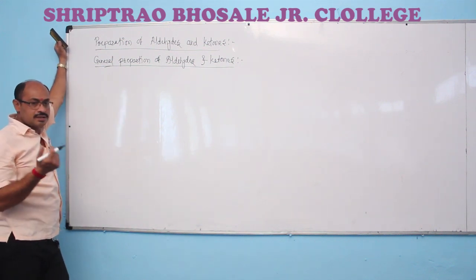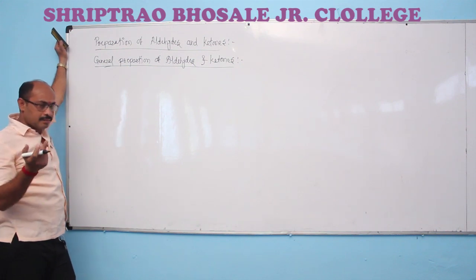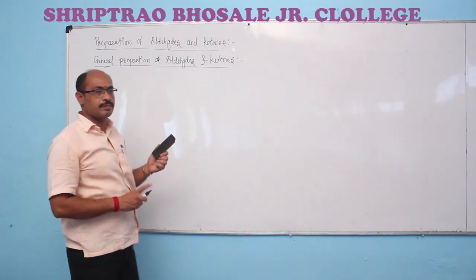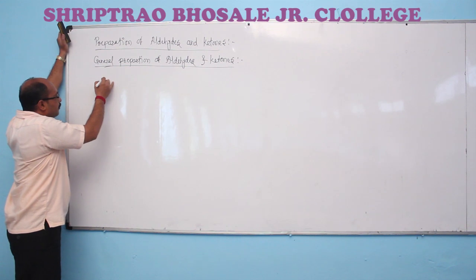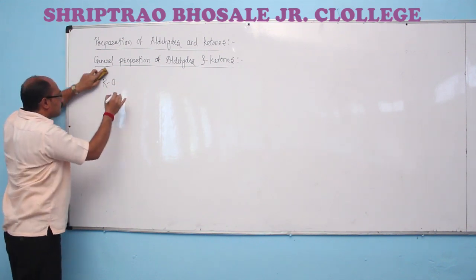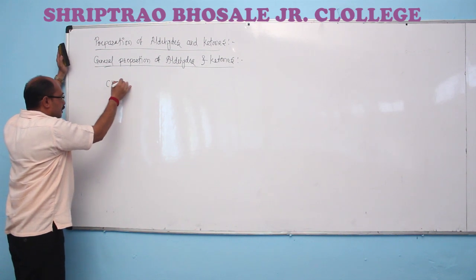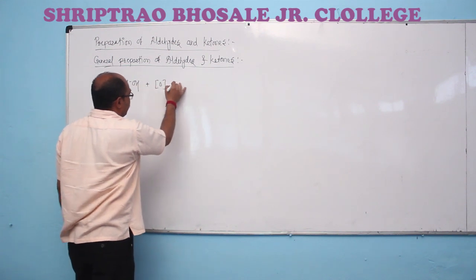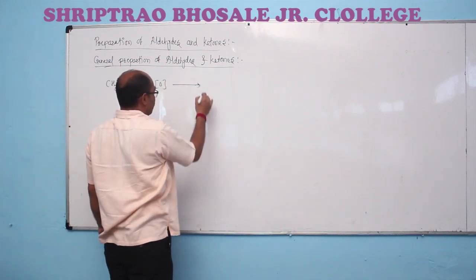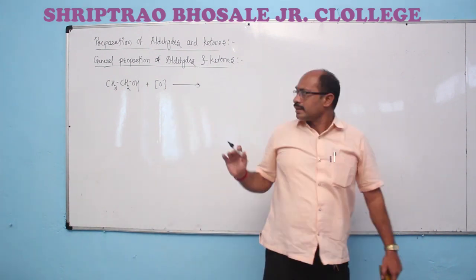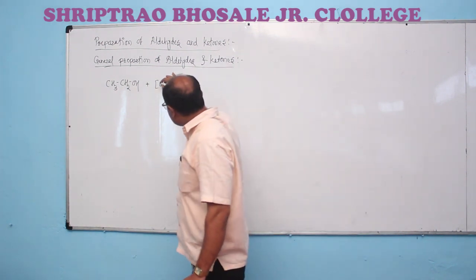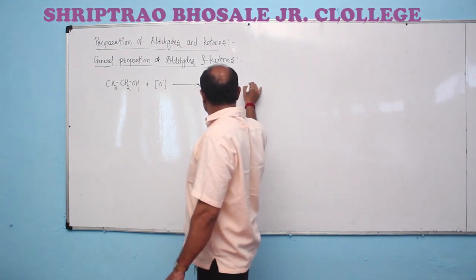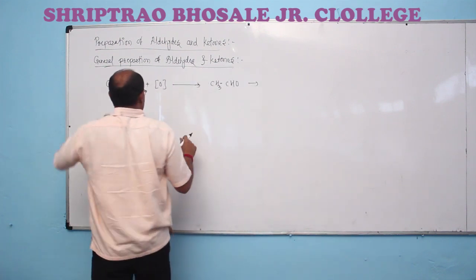Alcohols on oxidation give the formation of corresponding carbonyl compounds. Primary alcohols give the preparation of aldehydes, and secondary alcohols give the formation of ketones. This is the chemical property. But when we observe the preparation of aldehydes, primary alcohol on oxidation by acidified potassium dichromate as well as chromic oxide does not stop at the aldehyde, but undergoes further reaction.